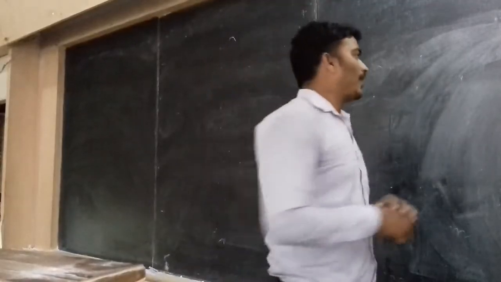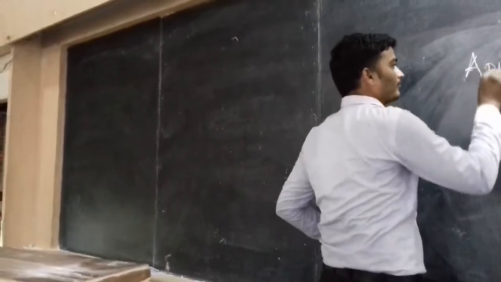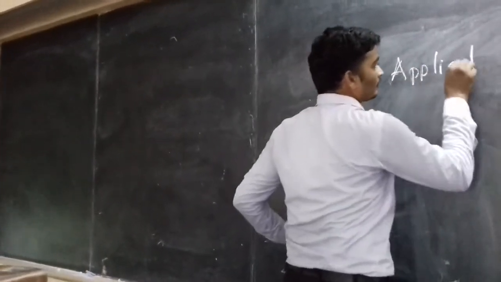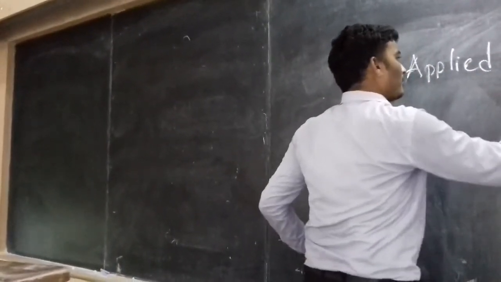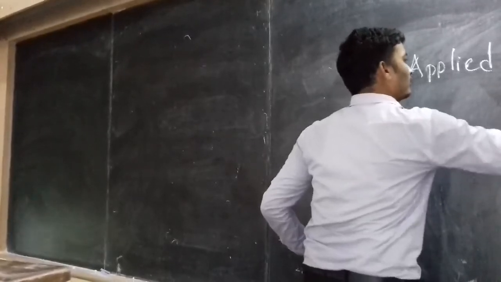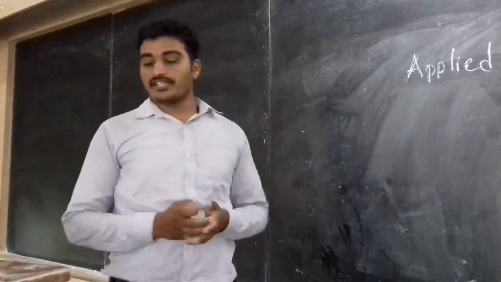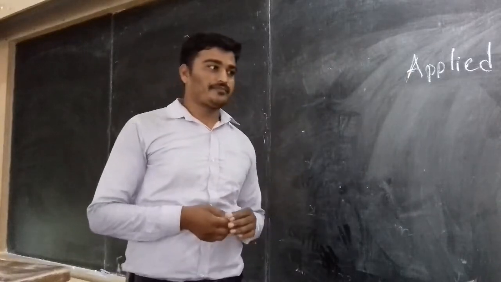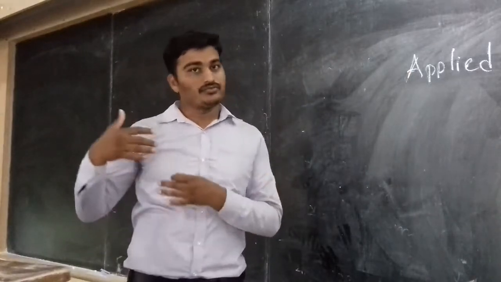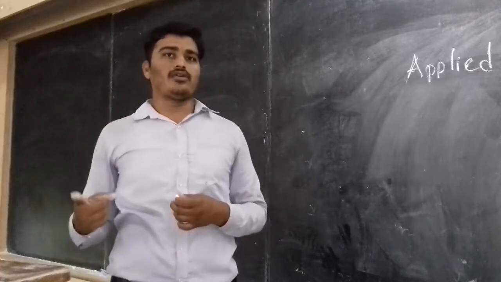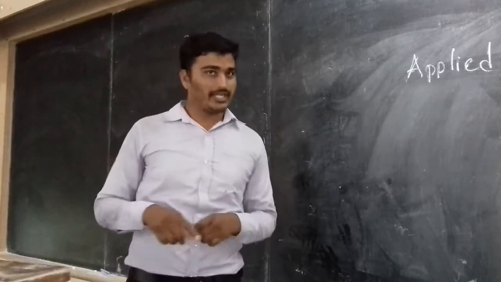Second point, applied history. In this, what we are going to learn is to understand the concept of applied history, how to apply the knowledge of history in our day-to-day life.